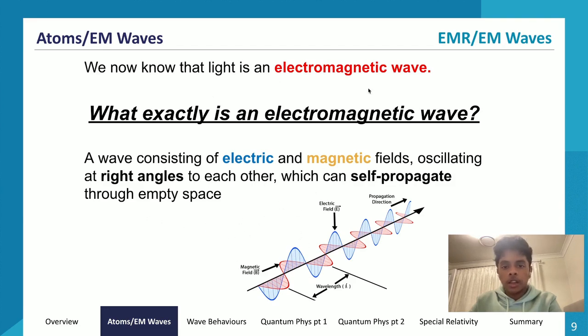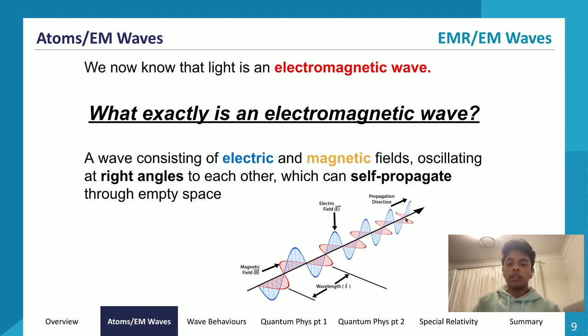And we know that electromagnetic waves, as per the name, have an electric and magnetic field within them. So this is what it would look like. If we look at the axes, the propagation direction, we'll consider this the Z axis, so into the page. The magnetic field is the X axis, so it's perpendicular to the Z axis. So the magnetic field is oscillating perpendicular to the direction of propagation. And the electric field is in the y-axis, which is perpendicular to both the x and z axis. So the electric field, magnetic field, and direction of propagation are all perpendicular to one another.